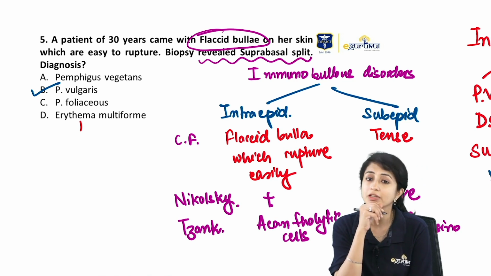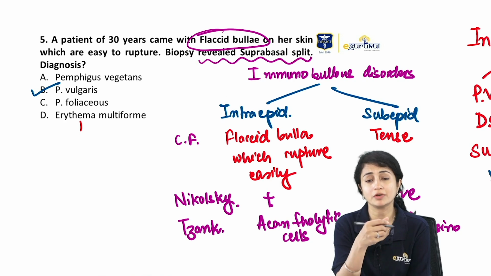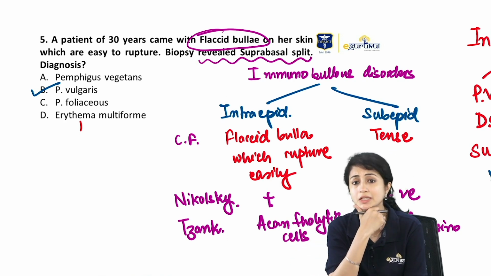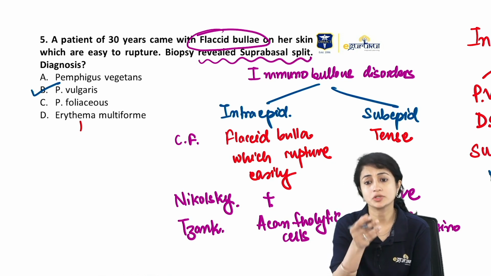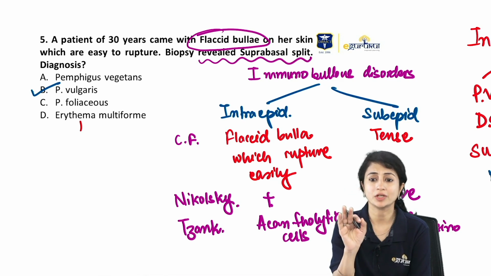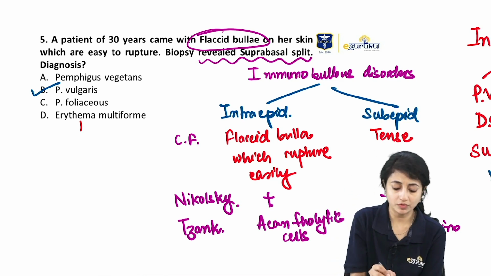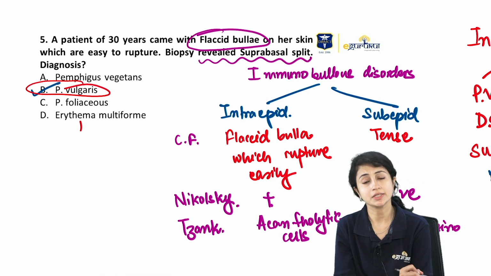Now, vegetans will not present with flaccid bulla. Vegetans will present with vegetating lesions. Okay, so vegetating lesions on the groins, on the flexures. So in the question, they will not give you flaccid bulla. So my answer here would be pemphigus vulgaris.